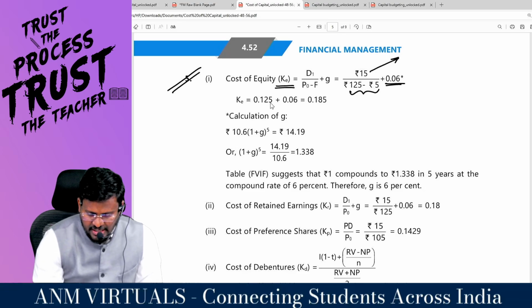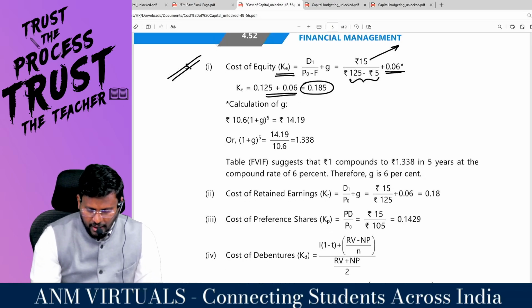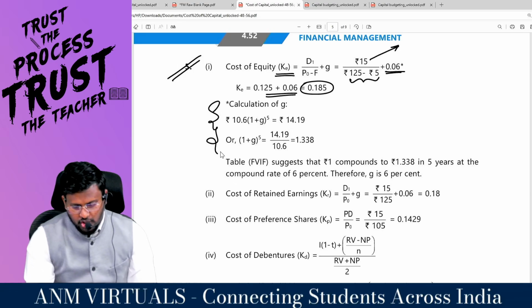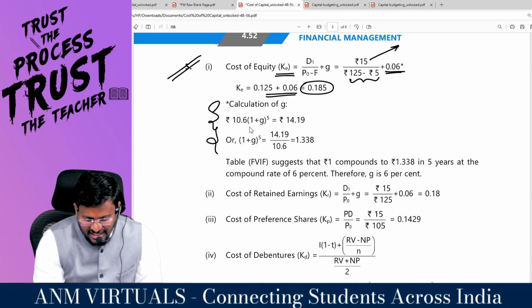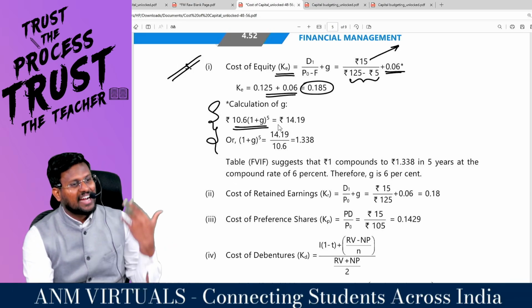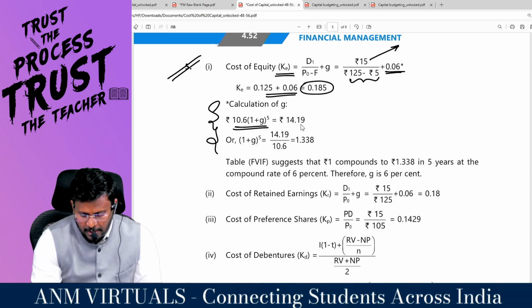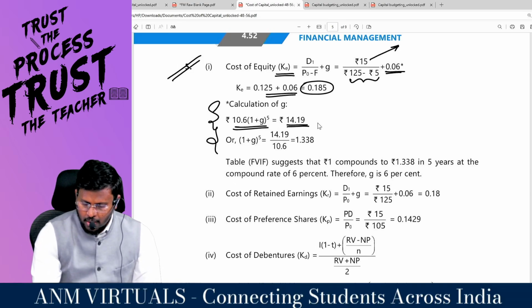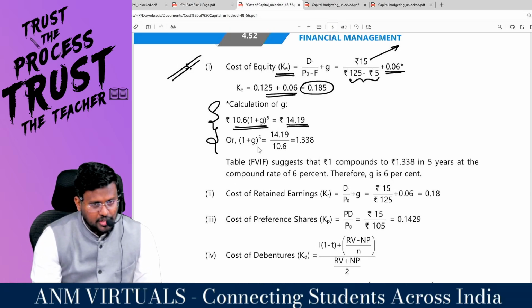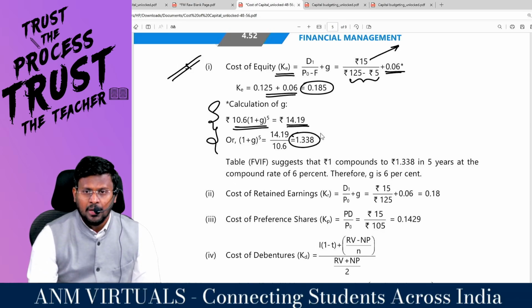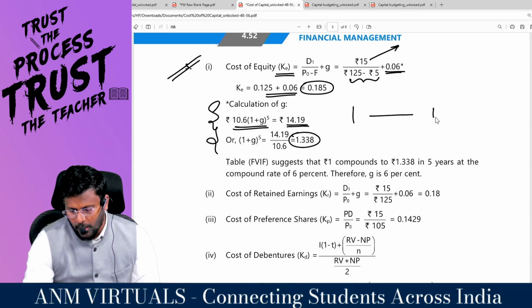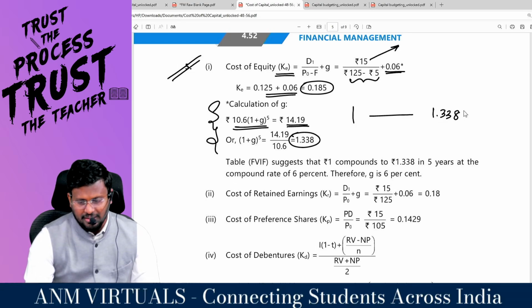So KE is equal to 12.5 plus 6%, which comes to 18.5%. They have calculated the growth rate G. That means 10.6 has grown at some rate for how many years? 5 years, and it has grown to 14.19. So (1 plus G) raised to 5 is equal to 14.19 divided by 10.6, which comes to 1.338. This is what I have interpreted: 1 rupee today is equal to 1.338.